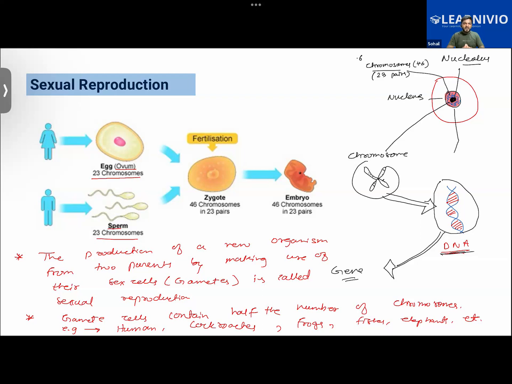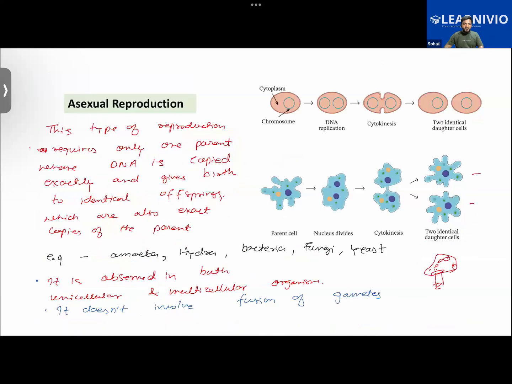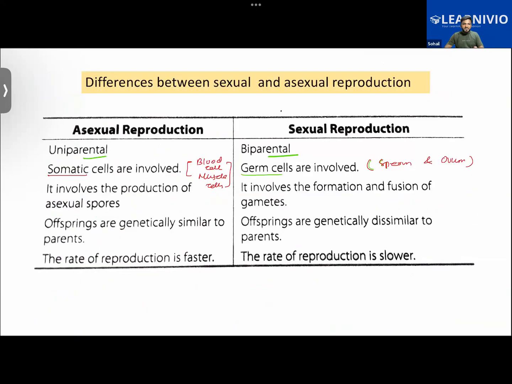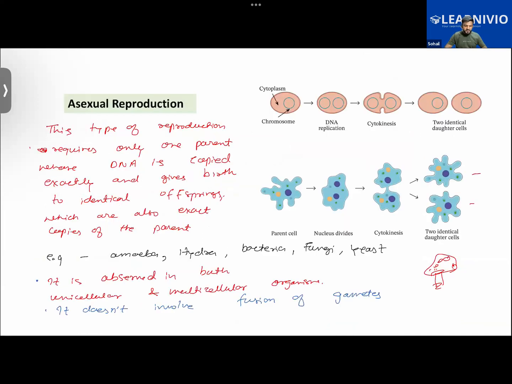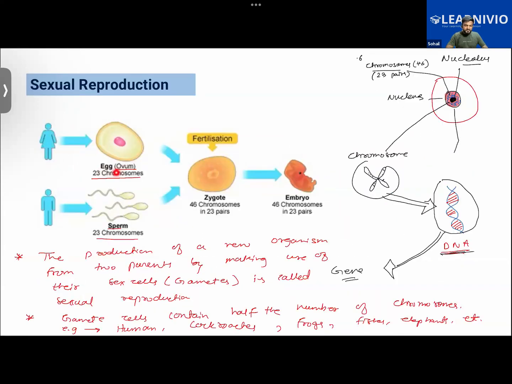It is matured only when they reach the age of puberty. Got this? So in the case of sexual reproduction, there will be fusion of the gamete cells. As you can see here, the sex cells are fusing to form a zygote, and further the growth of the baby will take place like this.